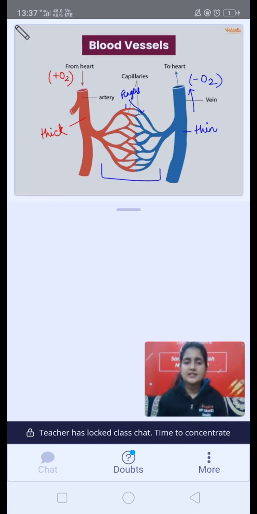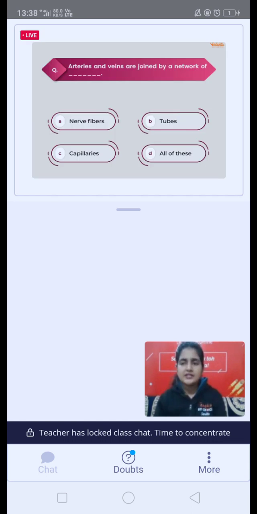Okay. Next is: arteries and veins are joined by a network of. So how are arteries and veins joined, guys? They are joined by a network of. What is their joining point called? It's called the nerve fibers, tubes, capillaries, or all of these. 3, 2, 1, start.